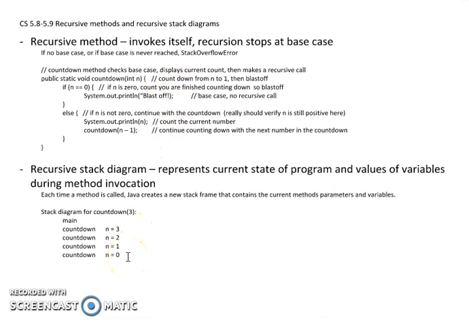3, 2, 1, and then blast off. Now, interestingly, if I switched these two statements, if I switched countdown and the printout, I would get my values in reverse order. That would actually be a count up. We're going to look at that when we get to the code samples. I'm leaving you some code samples to play with, but first we'll look at the countdown and the count up.